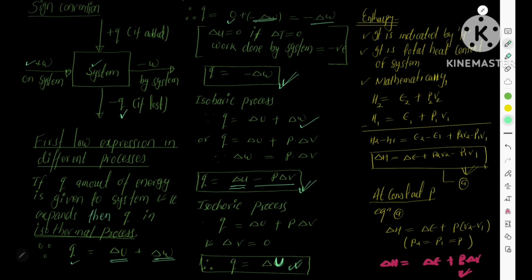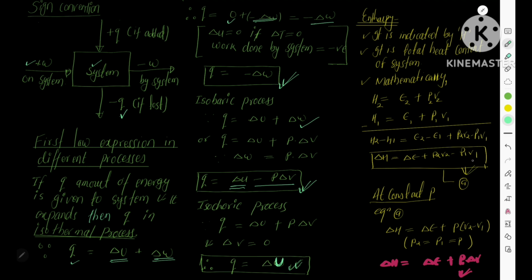Now you see that the total heat content is internal energy plus PV. Now consider this enthalpy expression in the case of constant pressure. We know that delta H is equal to the change in internal energy plus P2 V2 minus P1 V1.